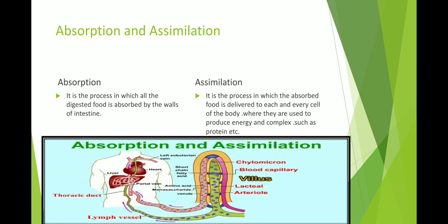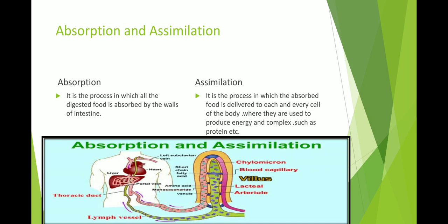That's why I am writing in the same slide. So I'll just read the definition of assimilation. It is the process in which the absorbed food is delivered to each and every cell of the body. I'm telling you this is the delivery and transportation process, where the food is used to produce energy and complex substances such as protein.